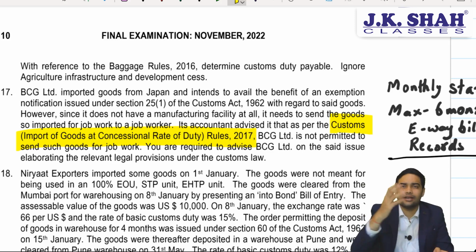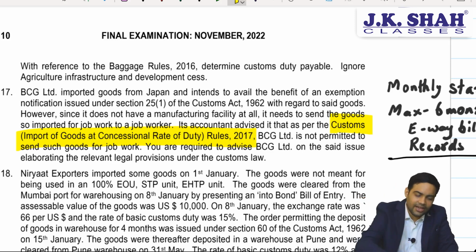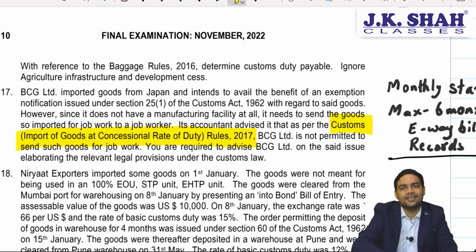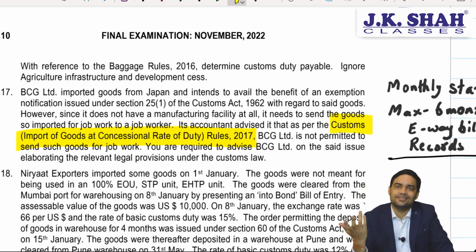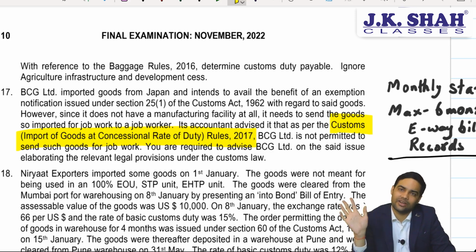So you need to maintain records and submit various data. Now the question is, when I import these raw materials, can I send it to the job worker? The answer is yes, obviously I can send it to the job worker. We need to submit a monthly statement, and the maximum time for which we can let it be with the job worker is 6 months. And whenever you are sending, follow the requirements of e-way bill and maintain records.